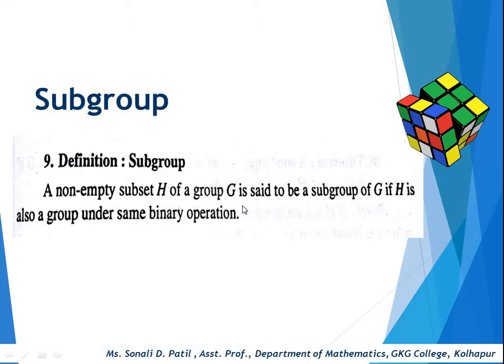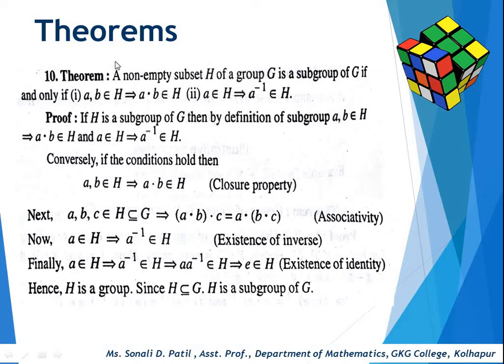So here if H is a subset of G and H is a group under some binary operation, it means H satisfies all the properties of a group like associativity, closure property, existence of identity and existence of inverse. If these four properties hold in H, then we can say H is a group under some binary operation. So H is a subset of G and H is a group, then we can say H is a subgroup of G.